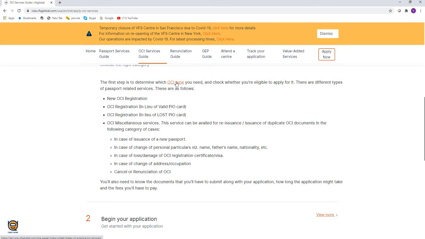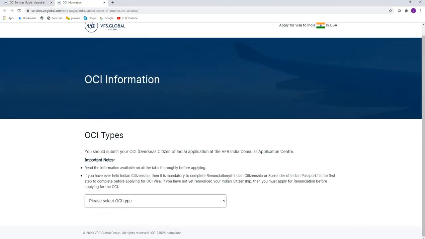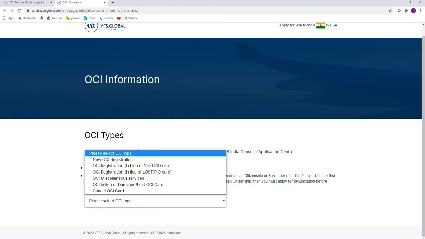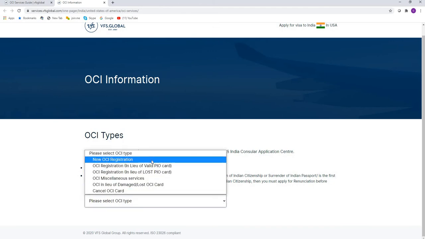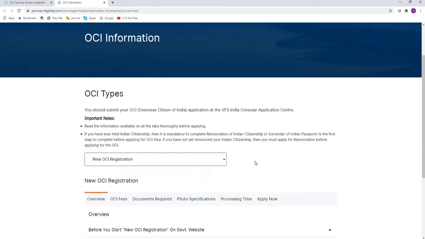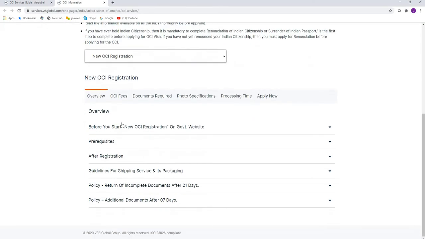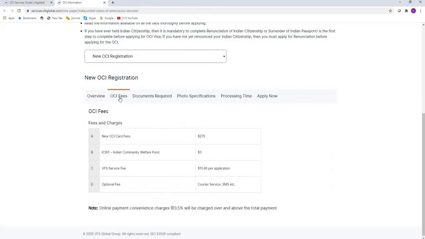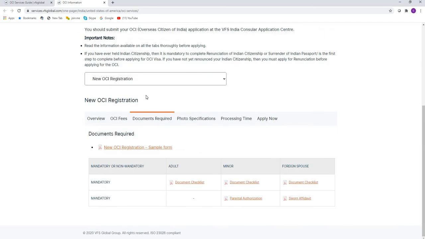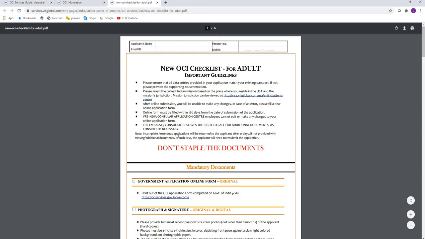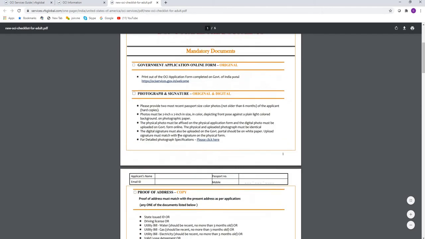So let's go to OCI, type and click here. There are drop down menus here. I'm going to go to the new OCI registration. It tells you what are the fees applicable, what documents are required. It mentions very clearly for adult, for minor, for foreign spouse. Check on the list. It clearly tells you what you need to be giving.